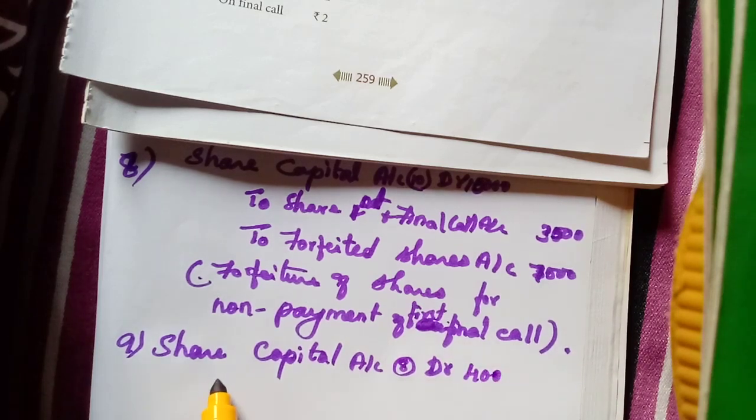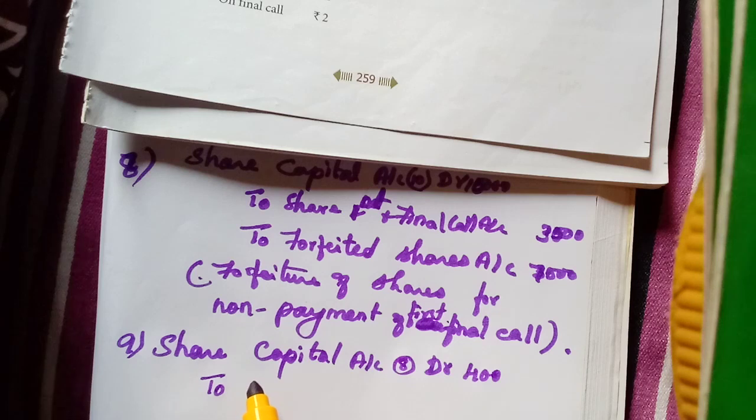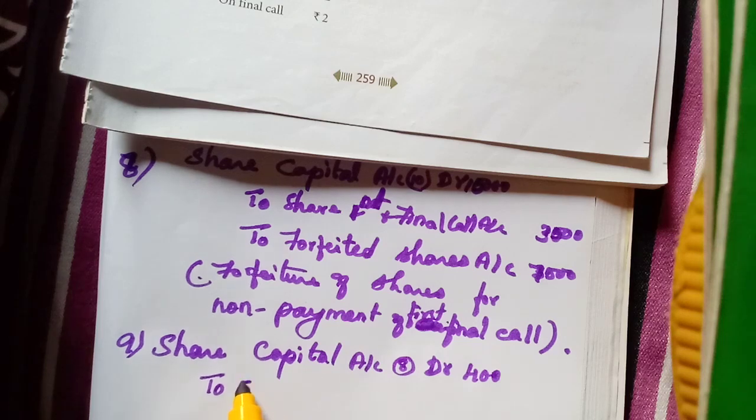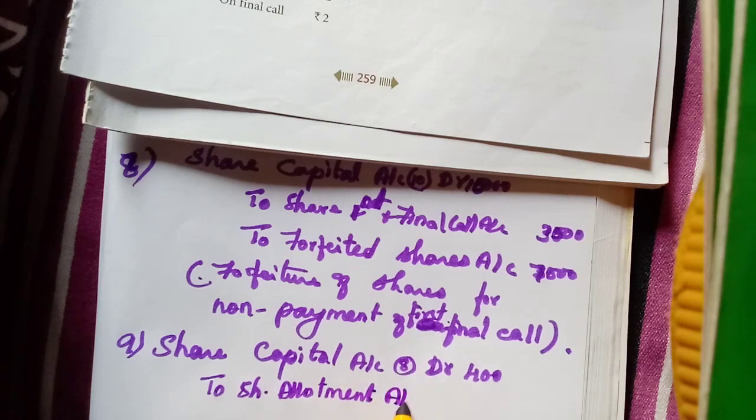Then what is not paid? We have to write. Which one is not paid? Allotment and first call. So share allotment account 2, first call account.